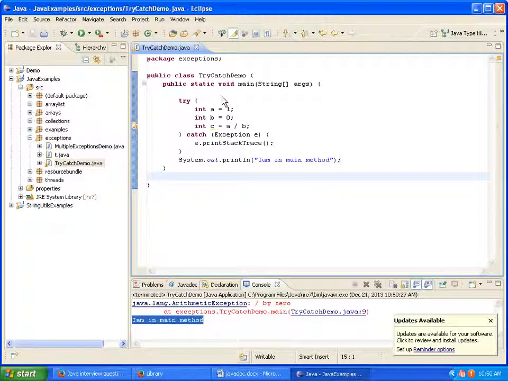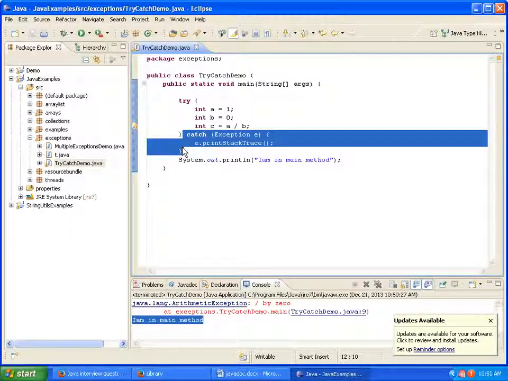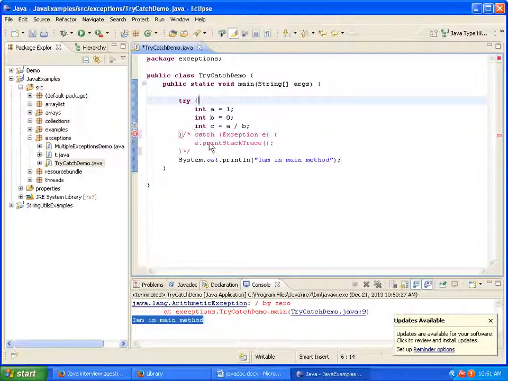So in Java, try and catch form a unit. There cannot be a catch block without try block, and there cannot be a try block without catch block. Assume that I am commenting this code. See, it results in compilation error. What error are we getting? Insert finally to complete block of statements. So for every try block, we need to have either catch block or finally. Otherwise, it results in compilation error.